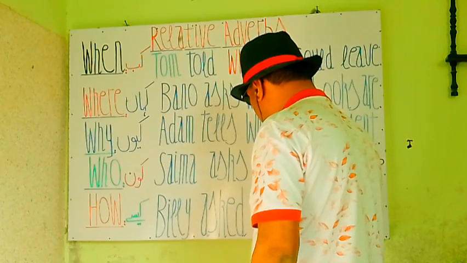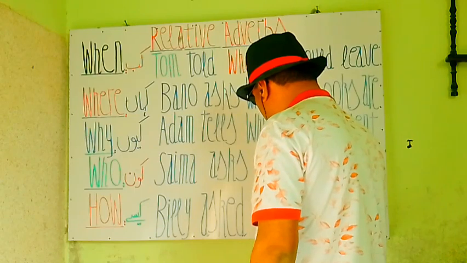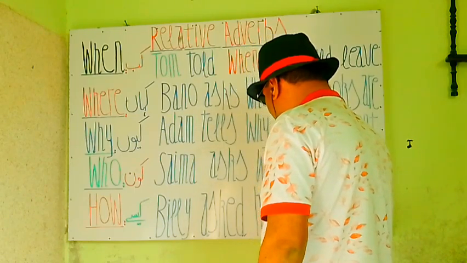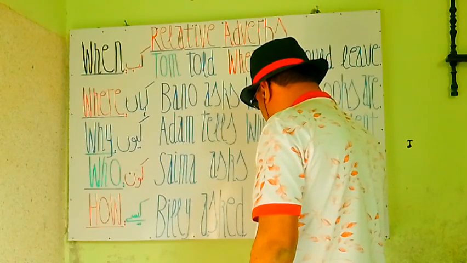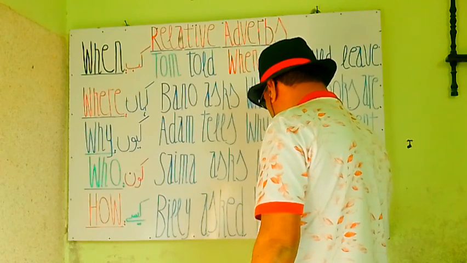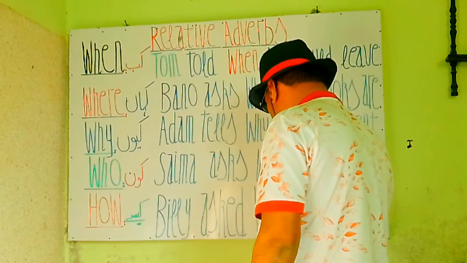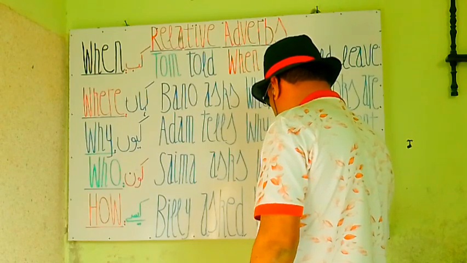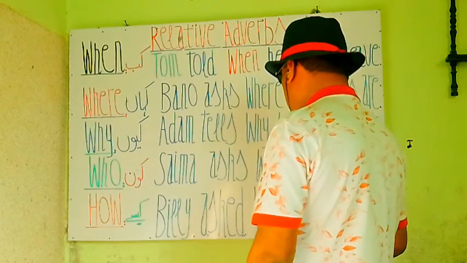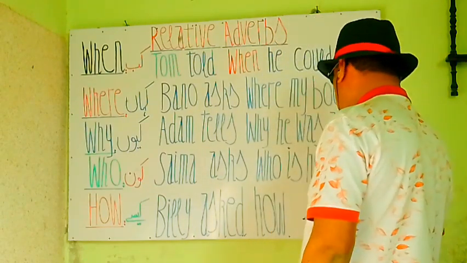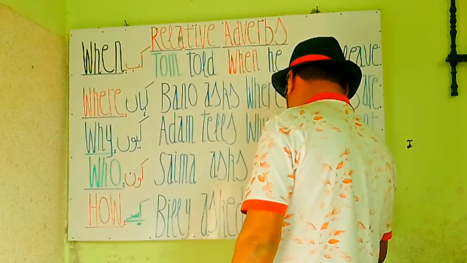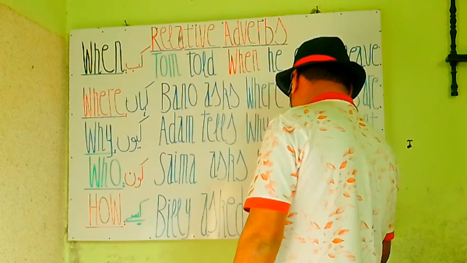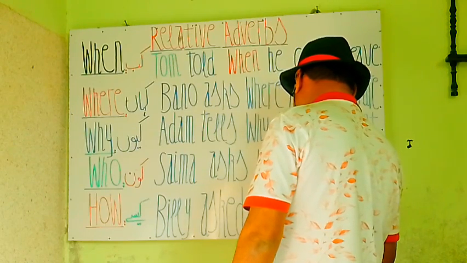Billy asked. Billy ने पूछा how. Here we write how, connecting relative adverb. Billy asked how. Here my students, Billy asked how. You see how? Billy asked how Rex is. How Rex is a pet dog. Rex is a pet dog.